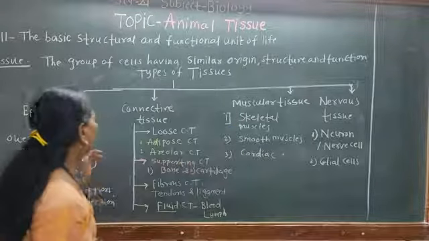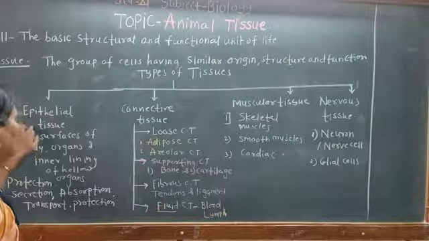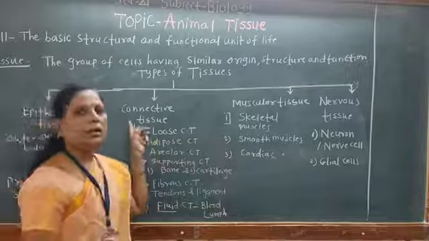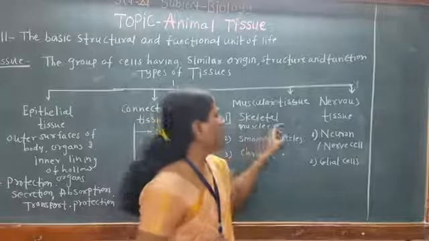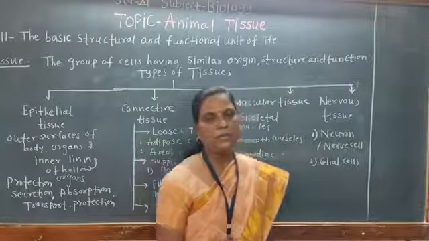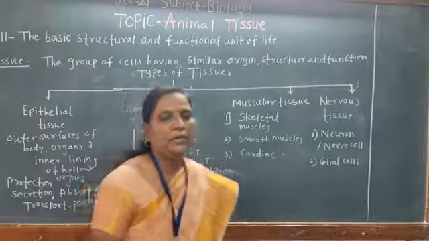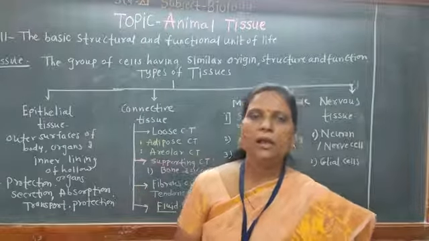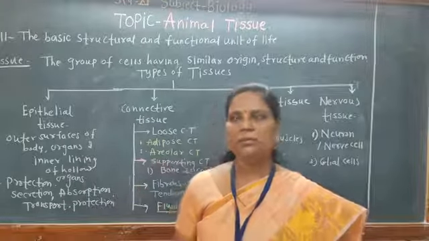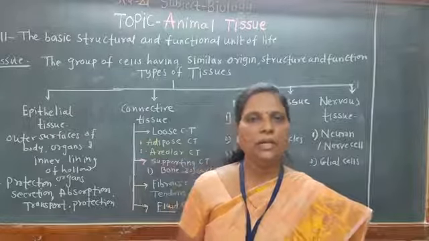So these are the four basic types of tissues in animals. Epithelial tissue, second is connective tissue, third is the muscular tissues, and fourth is the nervous tissue. So in this video we have completed the types of tissues. In the next video we are going to study the epithelial tissue, characters of epithelial tissue as well as the classification of epithelial tissue.